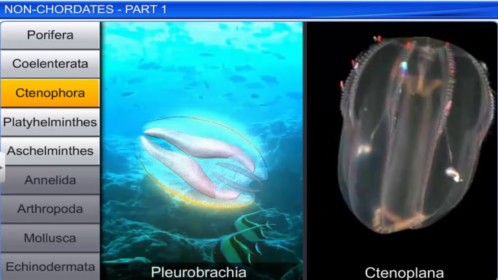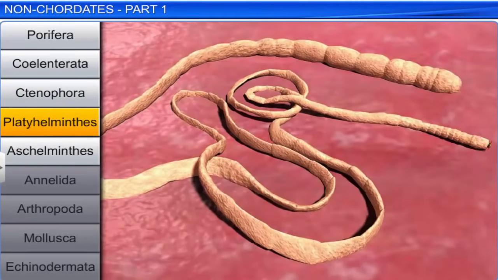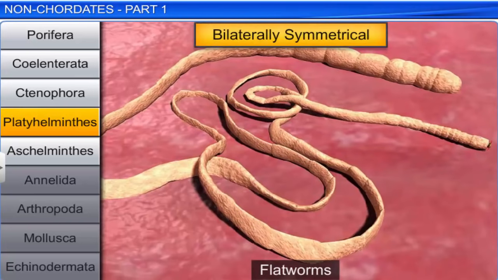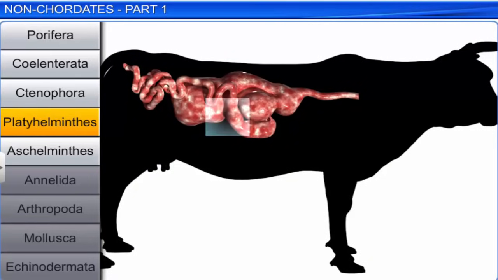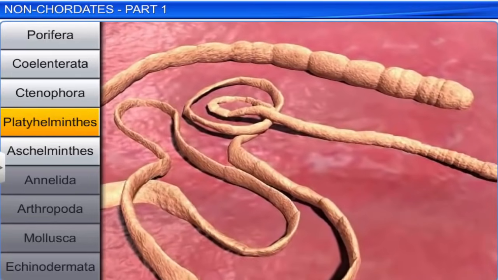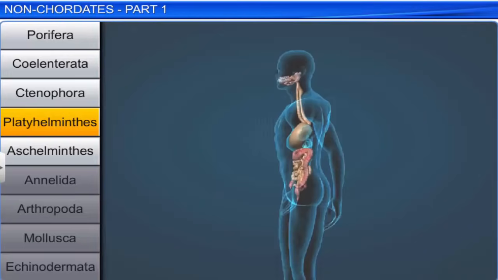The next phylum is Platyhelminthes. These animals have a dorso-ventrally flattened body and are therefore called flatworms. They are bilaterally symmetrical, triploblastic, acoelomate animals with organ level of organization. Flatworms are mostly endoparasites found in the digestive system of animals, including humans.